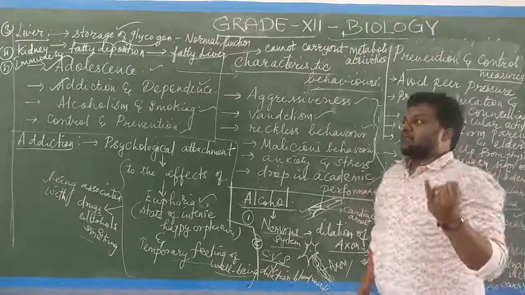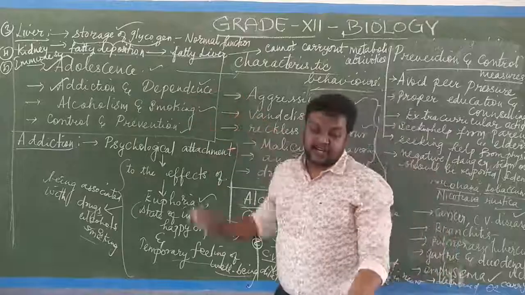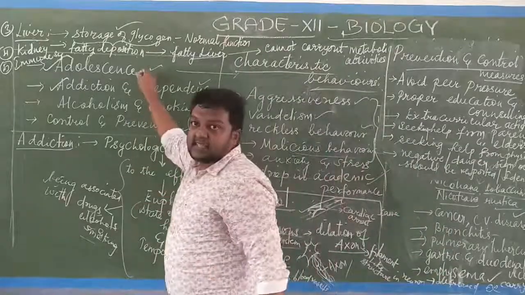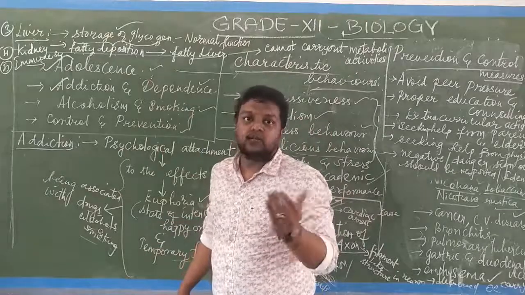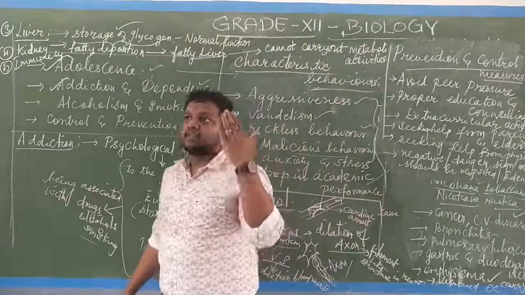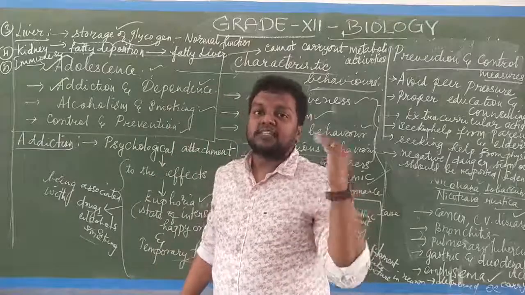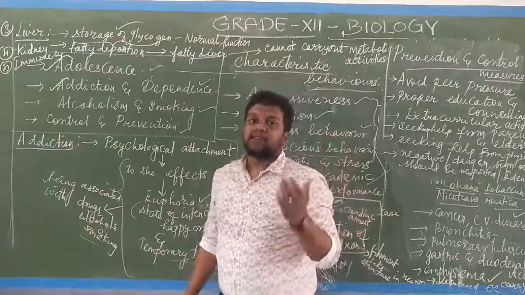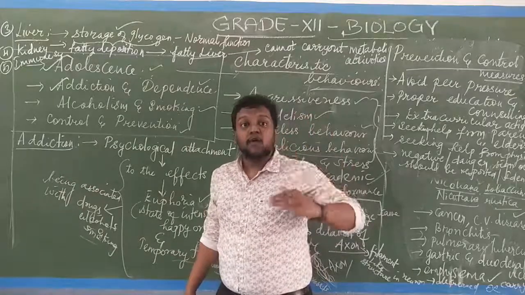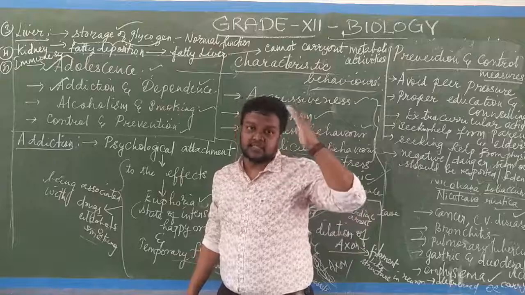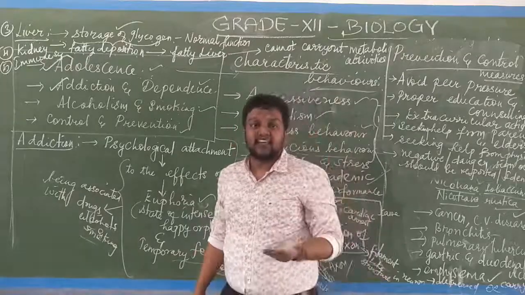So what are all the topics that we have studied today? Today we have studied about adolescence, addiction and dependence, isn't it? So adolescence, what is that adolescence? The various characteristic features I have told you: 12 to 18 years, physical development, psychological or mental development will take place. Physical development, development of various primary and secondary sexual characters.